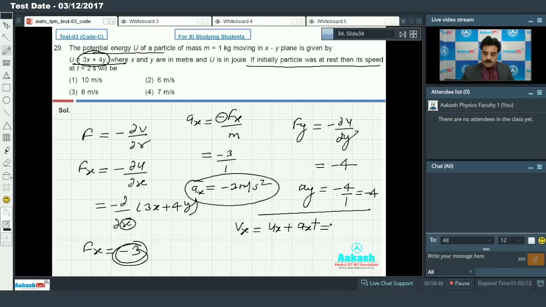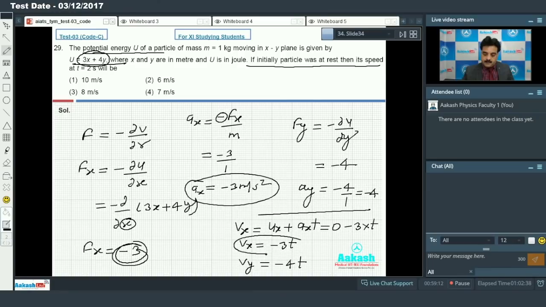So when I place the value of initial velocity, that is 0, and acceleration is minus 3 into t, the velocity along the x-axis is only minus 3t. Similarly, along the y-axis, v_y = u_y + a_y t. Once again u_y is 0, so when we put the values, I will get minus 4t.